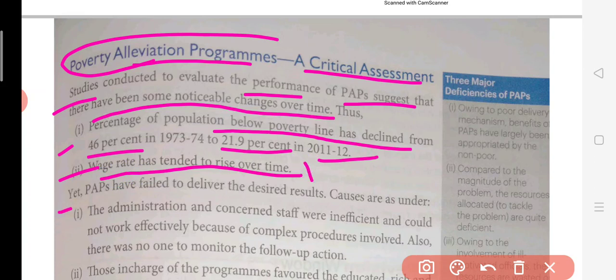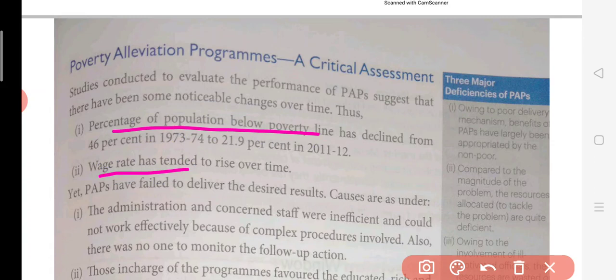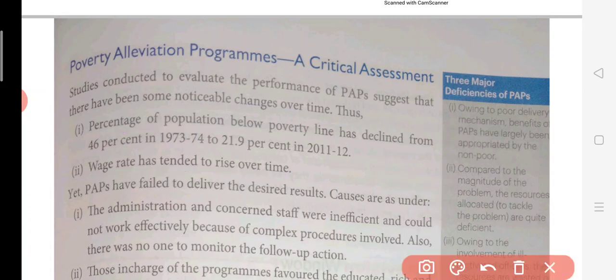Yet PAP has failed to deliver the desired result. Now they are criticizing. These are the positive results: poverty has decreased and wages have continuously increased. Those are the positive points. But now here is the negative. Why did it fail to deliver? The administration and concerned staff were inefficient and could not work effectively because of the complex procedures involved. Also, there was no one to monitor the follow-up action.